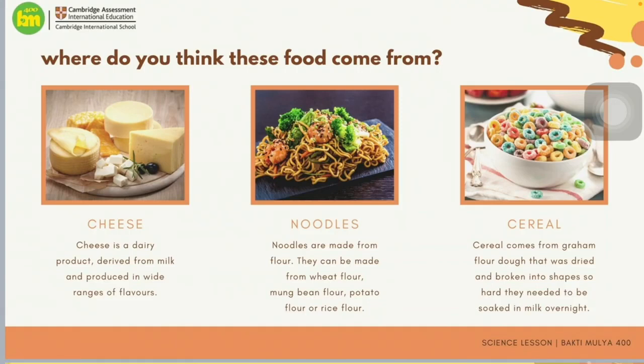So do you know which food is the healthiest for us in this picture? Well, maybe it's cheese. But if we consume it too much, it could be bad for our body too. Remember, we need to eat, but we have to control what we eat. We should eat the right amount of food with lots of variety so that we can always be healthy.